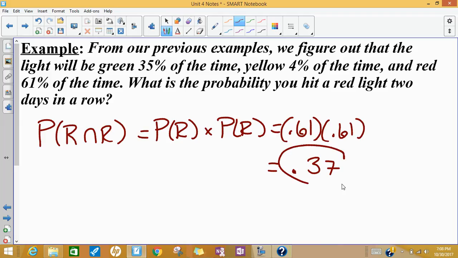So approximately a 37% chance that you hit a red light when you get to this intersection 2 days in a row. And we could keep doing this. We could find the probability of 4 days in a row, 5 days in a row. Getting a red light on one day does not predict whether or not you'll get a red light the next day, so they're independent. So we could just keep multiplying these together.